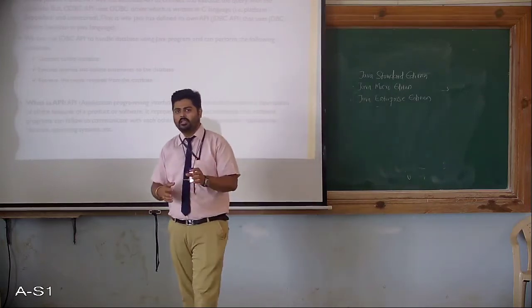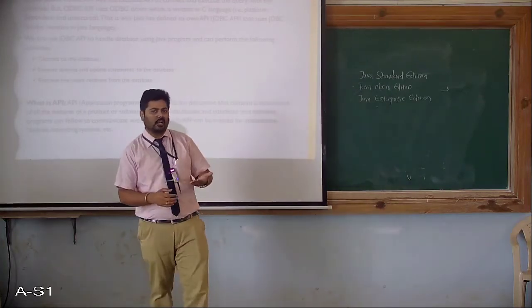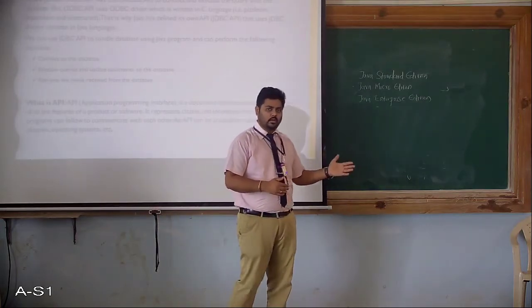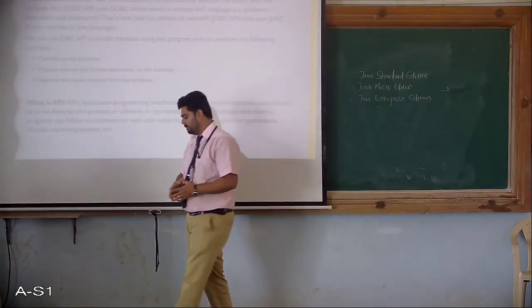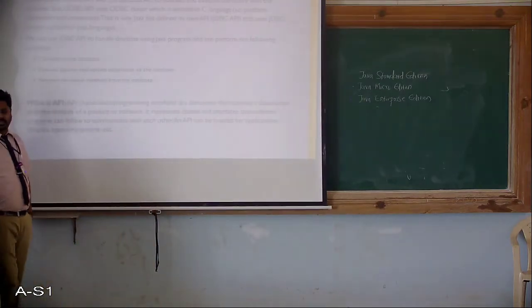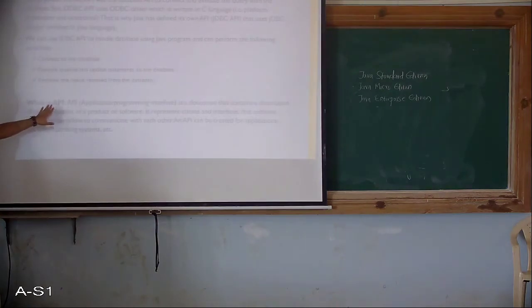So JDBC is an API which includes the classes and interfaces for how to communicate from a program to the DBMS. That is what an API is in general. What is an API? This is what it is.